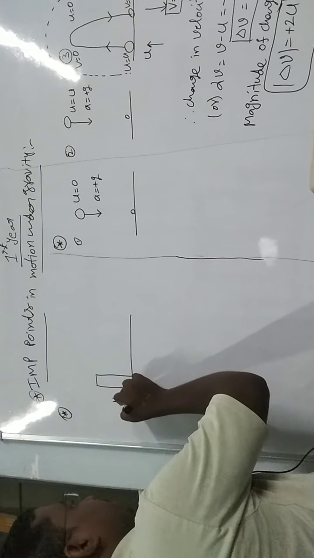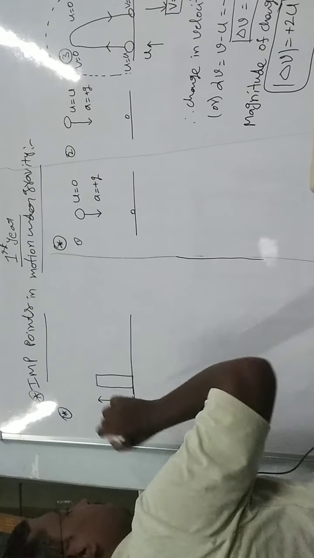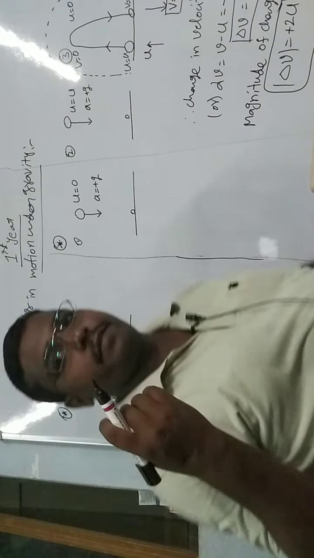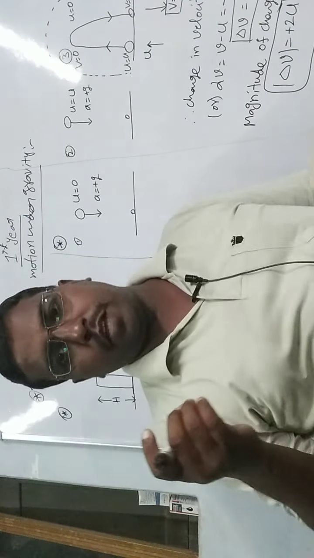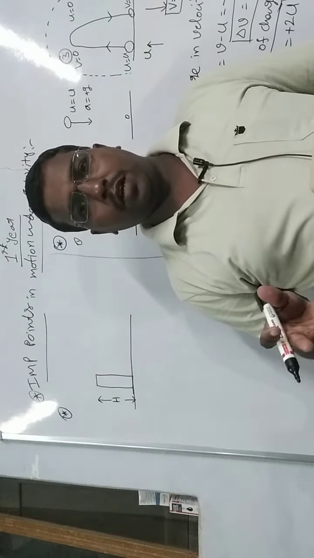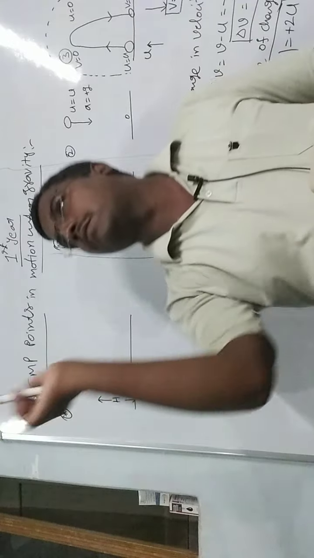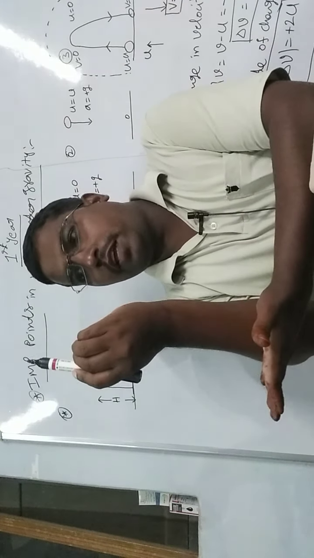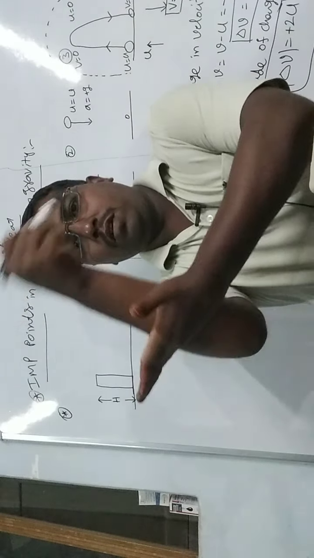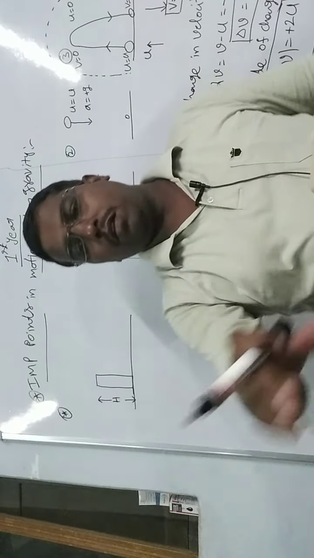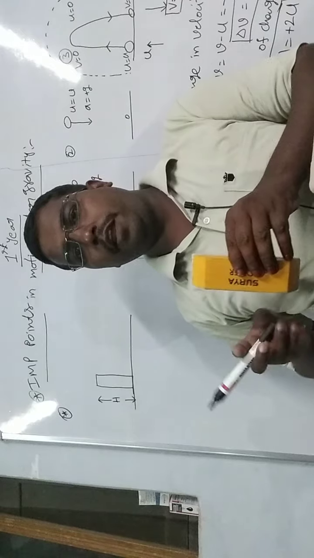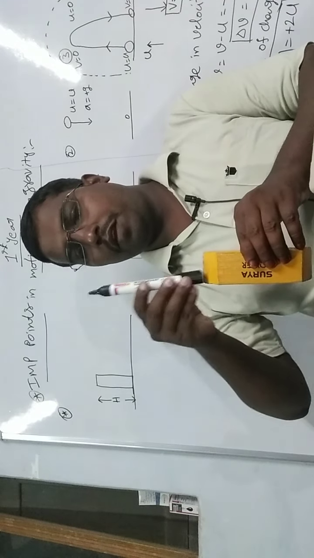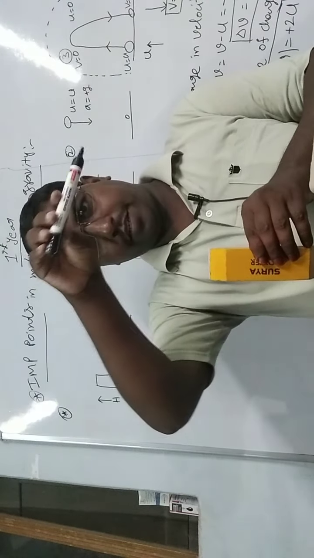This height is represented by H. It can be taken as a tower, or a building, or some height like this. This is the ground. So we throw from some height, or we take any building, and at that point we throw in the upward direction.